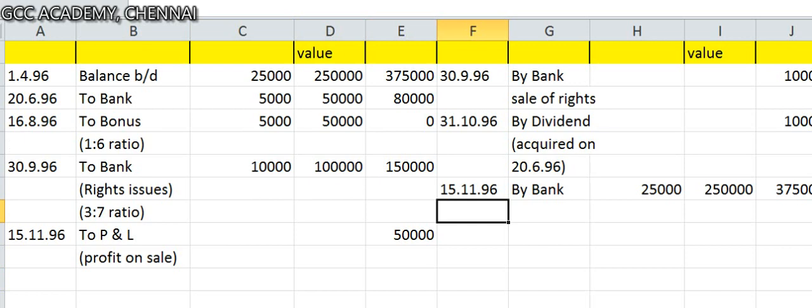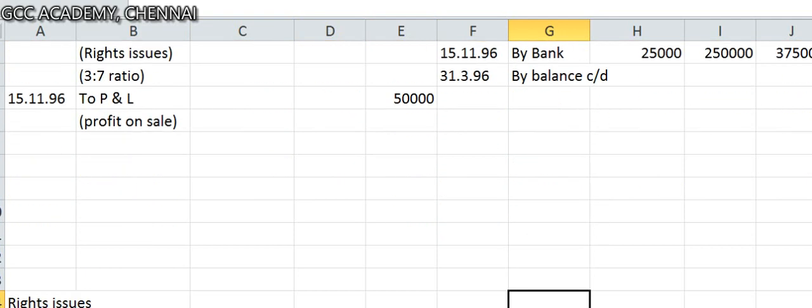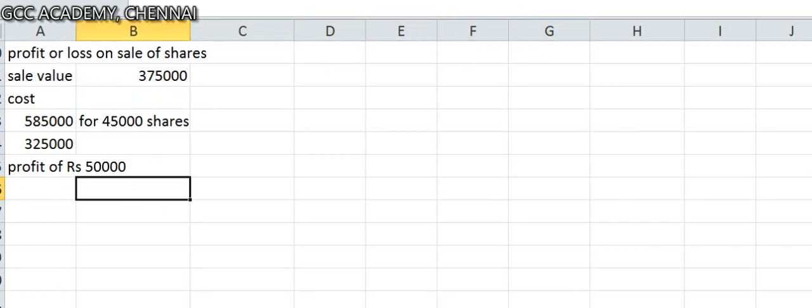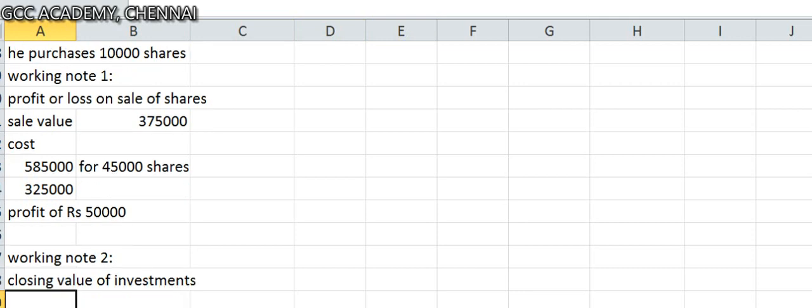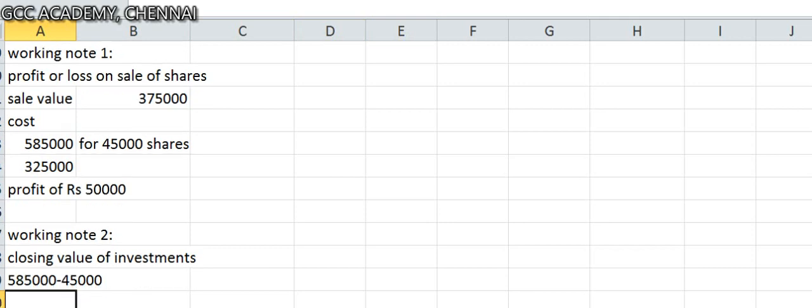Then the closing balance on 31/3/96 should also be on a pro rata basis. Very important. Same formula I am going to use here for working note number 2. Closing value of investments. So his cost of investment was 5,85,000 for how many shares? 45,000 shares. So what is cost for 20,000 shares pro rata?